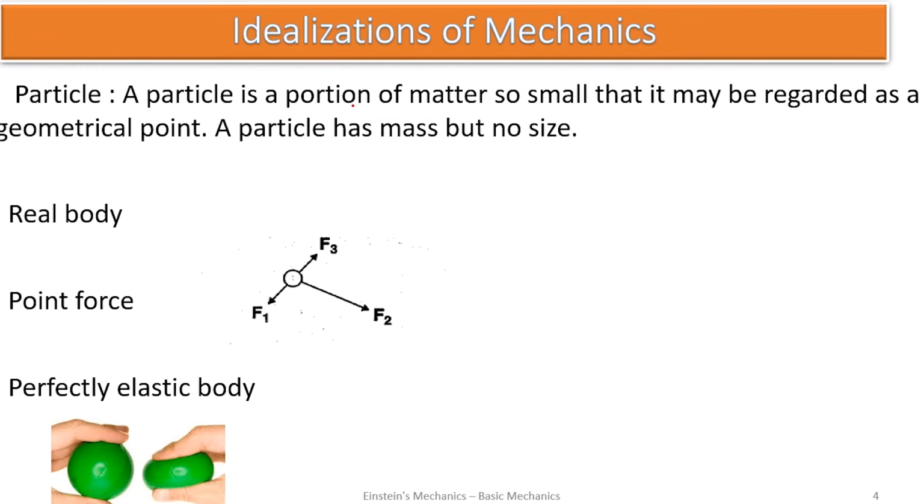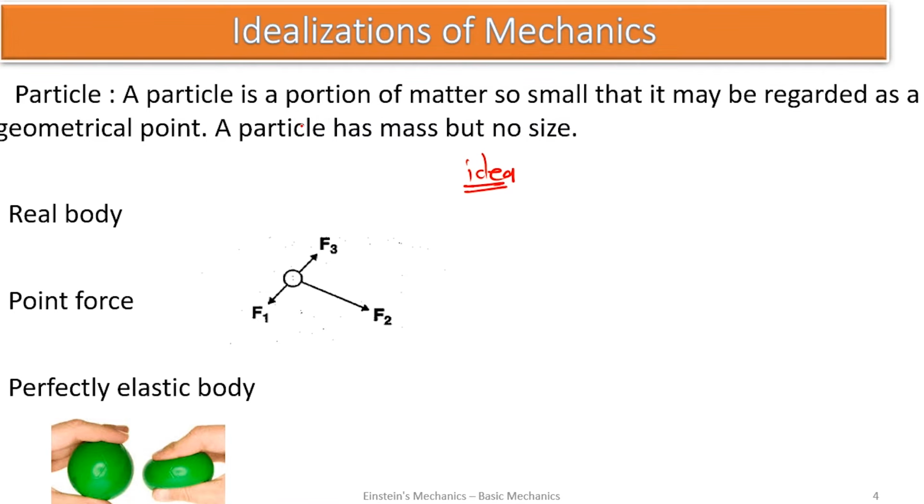Now, idealization of mechanics, from the word idea. Let's get some idea of mechanics. It's interesting. So we have some points we are going to discuss to understand anytime we meet such words in mechanics.